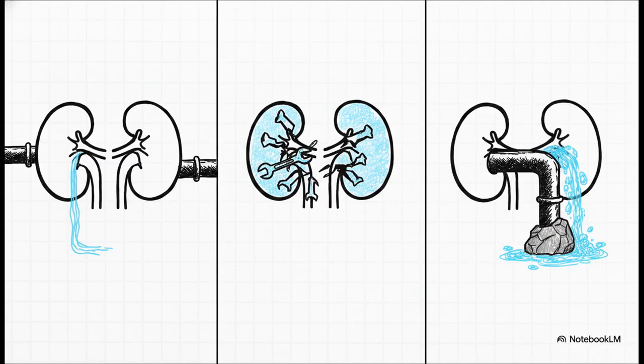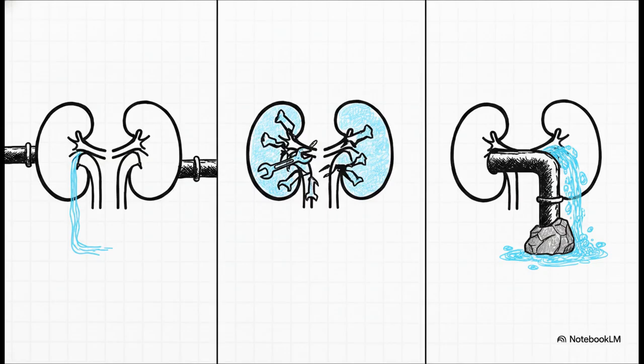We've talked about HUS, which is an intrinsic cause of kidney injury, but let's categorize acute kidney injury as a whole. Acute kidney injury is the sudden inability of the kidneys to excrete waste and regulate fluid. I actually really like to use a plumbing analogy to understand the 3 main classifications.